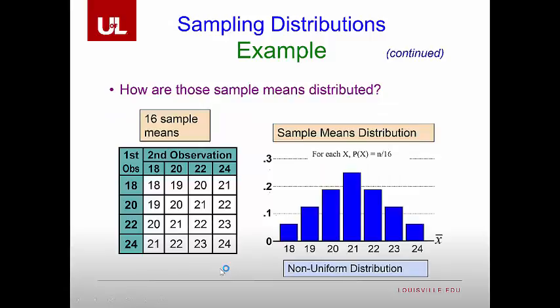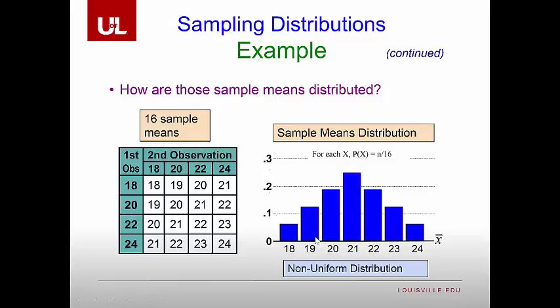So how are those sample means distributed? Well, let's look at the likelihood of each one of these means, and let's go ahead and make a histogram associated with those means. We only have one observation out of a total of 16 that is 18. So this is 1 over 16, correct? Same thing with 24. We have 1 over 16. Now we have 2 19s, so that's 1/8, and 2 23s, which is also 1/8.